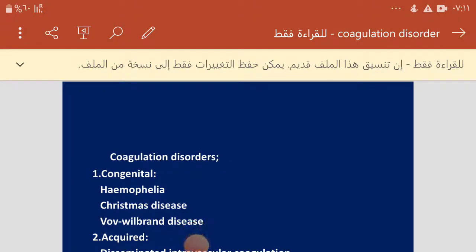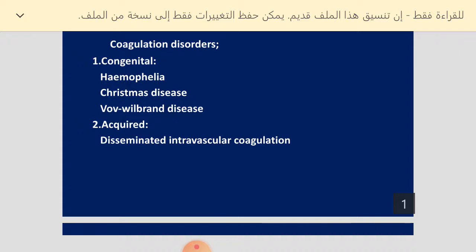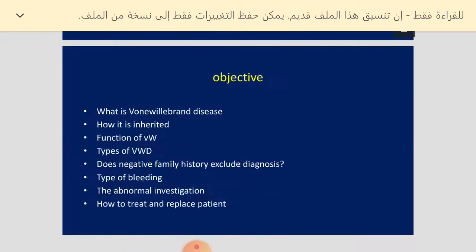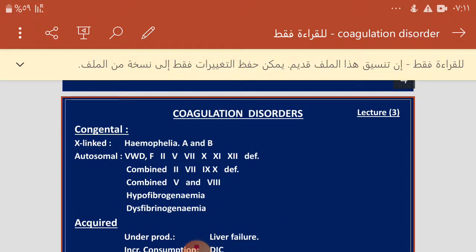We are talking about coagulation disorders. Coagulation disorders in general are divided into congenital and acquired. The commonest congenital forms are hemophilia, Christmas disease, and von Willebrand disease, and the acquired forms are disseminated intravascular coagulopathy and liver disease. Hemophilia is inherited as X-linked recessive, while other coagulation disorders like von Willebrand disease, other factor deficiencies, and even combined deficiency are inherited as autosomal forms, including hypofibrinogenemia and dysfibrinogenemia.